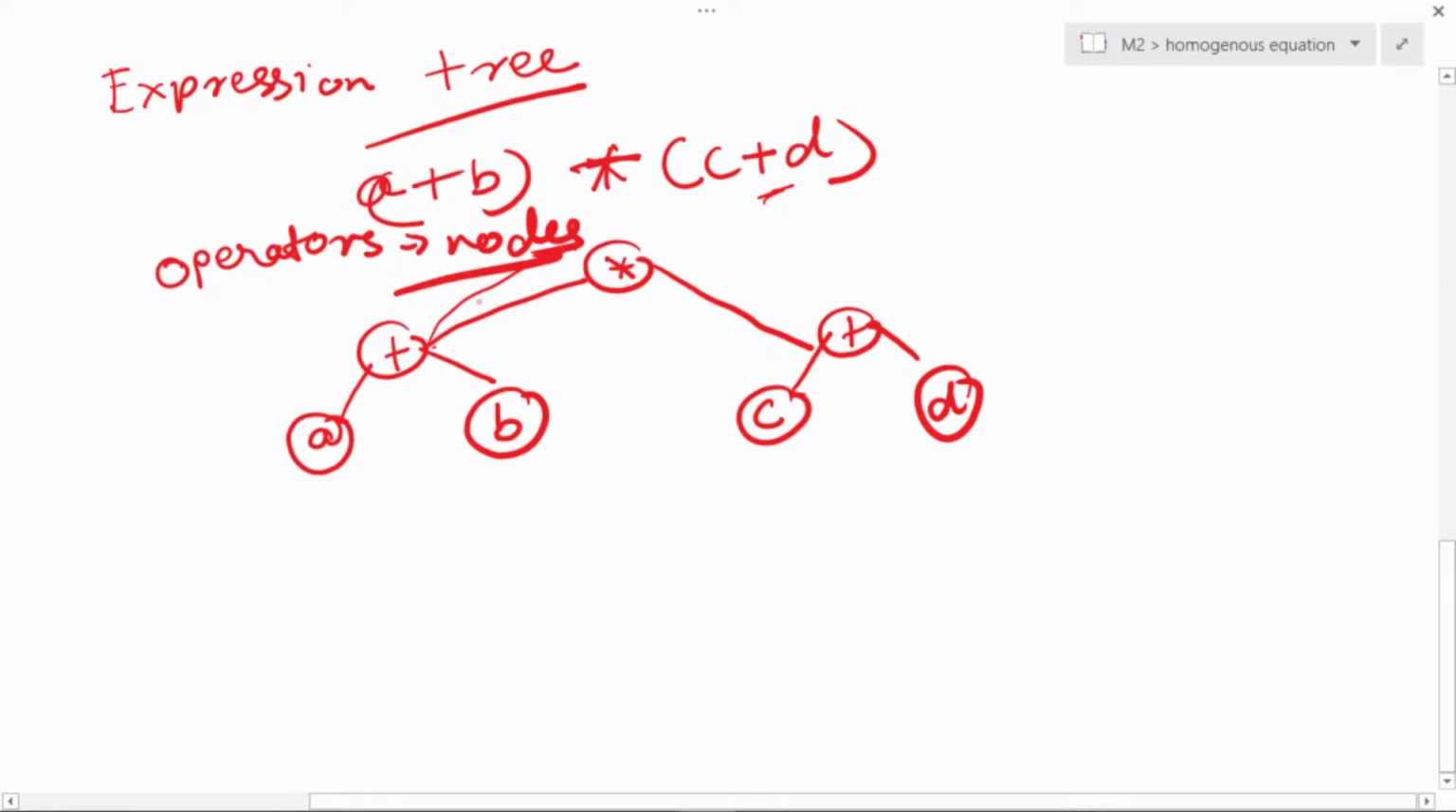So simply, if an expression is given, you have to represent it in this format where the operator is going to be your root node, and the operands are going to be the leaf nodes. That is what an expression tree is. Is this complete? Is this understood, everyone? Kindly let me know before I go ahead.